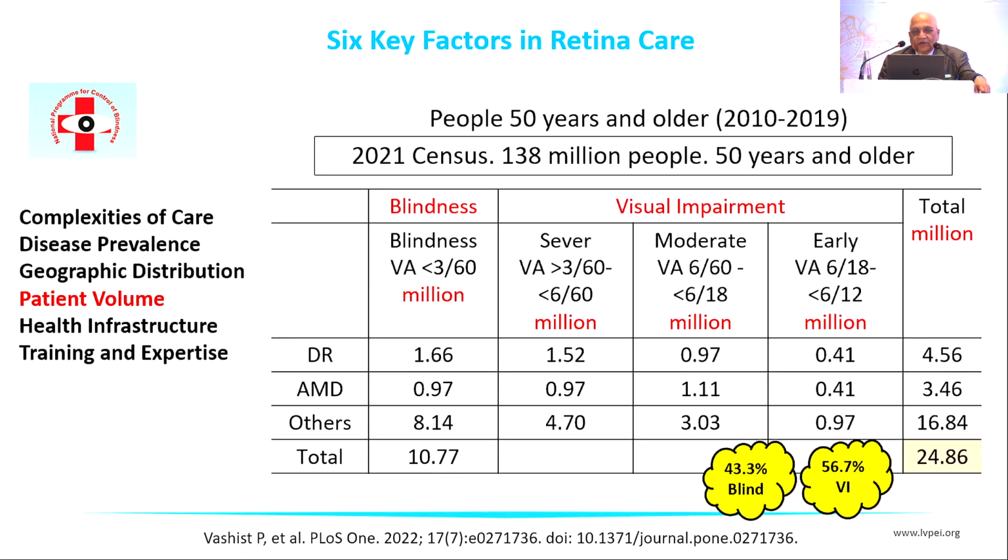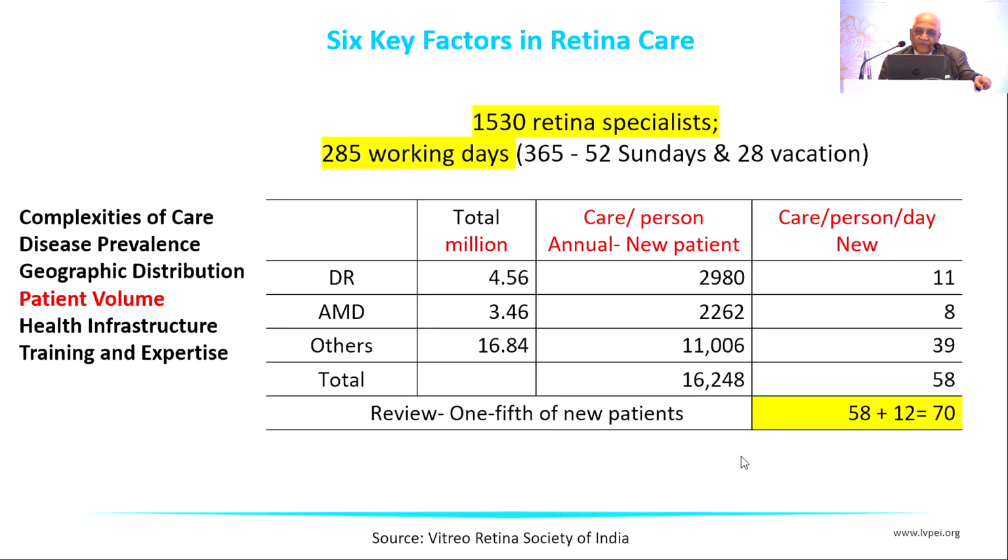Look at this. People over 50 in India, between the census of 2021, 138 million. When we translate that into actual numbers, there are 24.86 million people who are blind or visually impaired from retinal diseases, of which 43% are blind and the remaining are visually impaired.